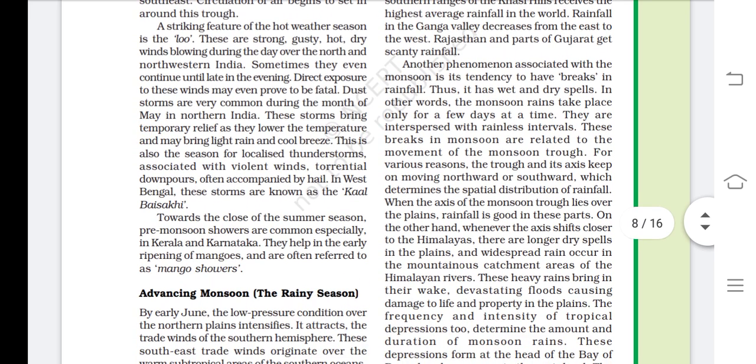Towards the close of the summer season, pre-monsoon showers are common, especially in Kerala and Karnataka. They help in the early ripening of mangoes and are often referred to as mango showers. So at the end of the hot weather season, that is the summer season, there are pre-monsoon showers known as mango showers just because they are useful for the ripening of mangoes. So this was about the hot weather season.